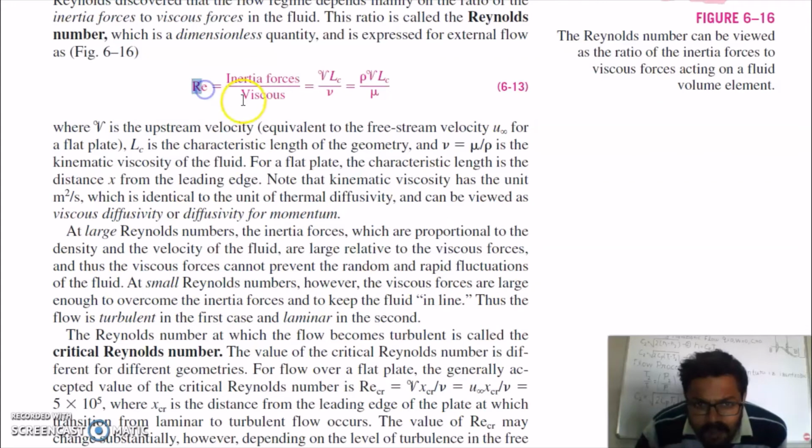When your Reynolds number is small, it means viscous force is large enough to overcome the inertia forces and keep the fluid in line. Thus, flow is turbulent in the first case and laminar in the second case. Means when your Reynolds number is large, flow is turbulent. When your Reynolds number is less, then your flow is laminar.